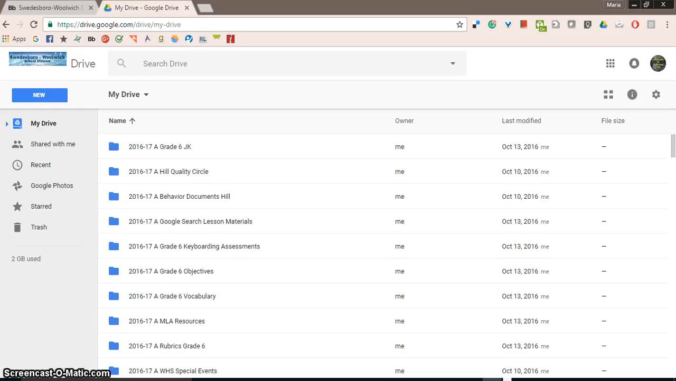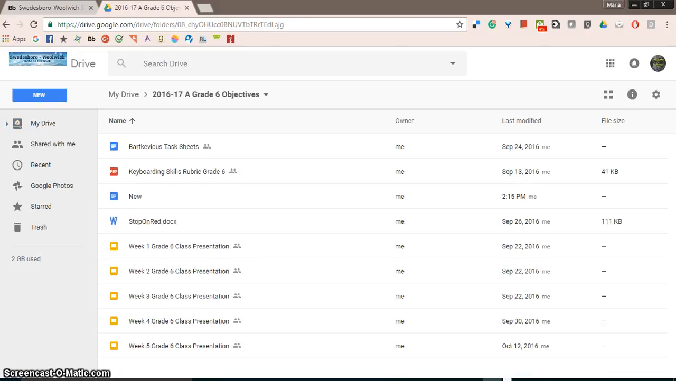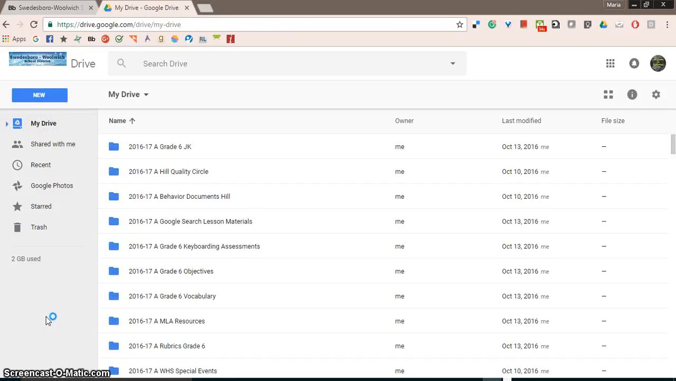Now, just looking over Google Drive, you'll see on the left the New button, and underneath there is My Drive, Shared with Me, Recent, Google Photos, Starred, Trash, and it tells you also how much space you've already used. In Google Apps for Education, you have unlimited storage, so you don't have to worry about how much you've used so far. Google Drive makes it easy to organize folders and documents.